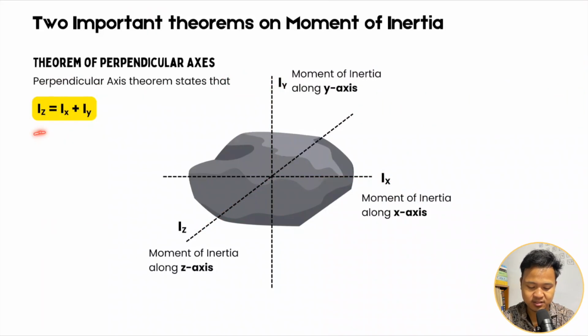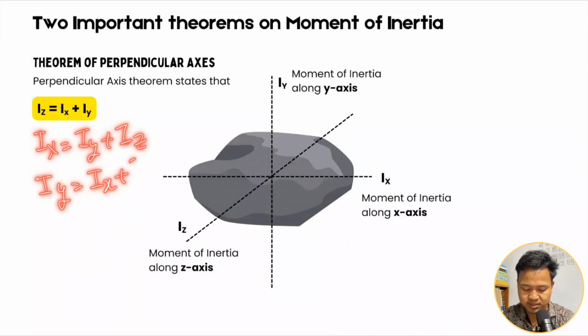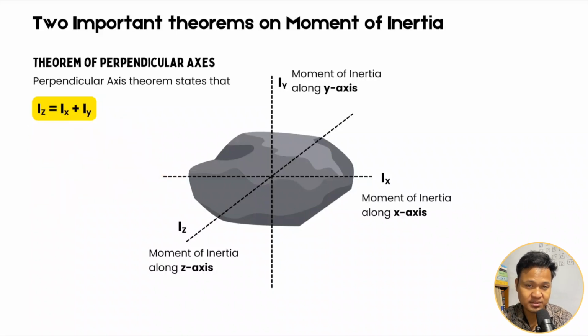Ix equals Iy plus Iz, or Iy equals Ix plus Iz. So for any two perpendicular axes, the sum of the moments of inertia about them gives the moment of inertia about the third axis. Okay.